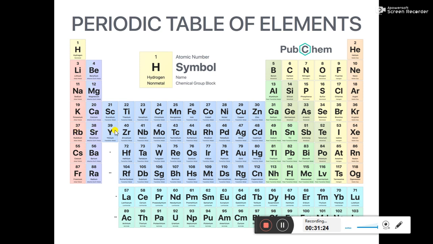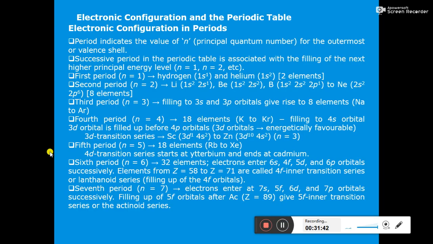Similarly, from rubidium to xenon it is the fifth period, but in between you will have the elements from yttrium to cadmium, in which the last electron enters the 4d orbital. So that is known as the 4d transition series. In the fifth period we have 18 elements from rubidium to xenon, but in between you have the series I have just discussed, from yttrium to cadmium, in which the last electron enters the 4d orbital. So it is called the 4d transition series.